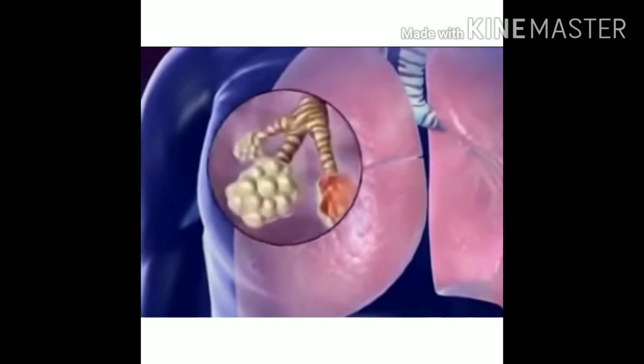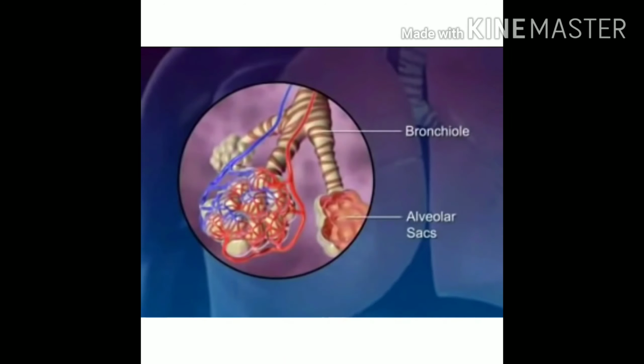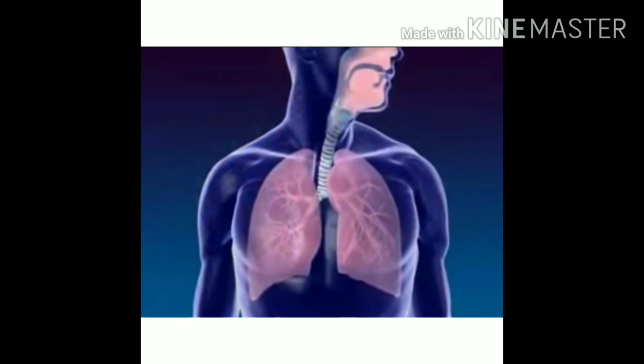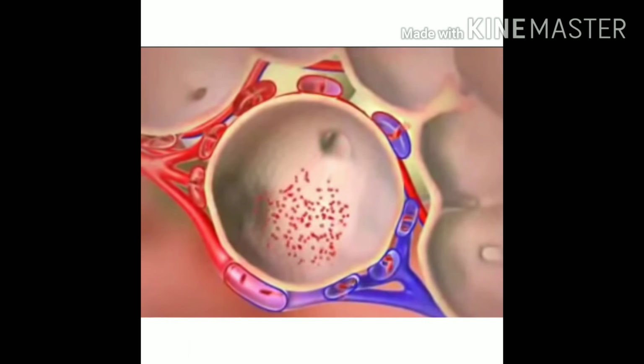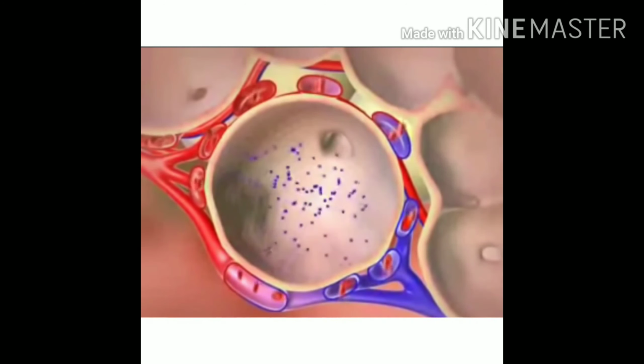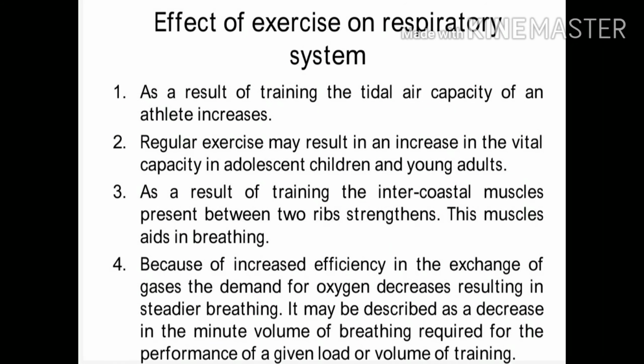Diffusion of gases takes place in this alveoli sac, which is surrounded by tiny blood vessels called capillaries. Here, the oxygen-rich air is taken up to the alveoli sac, and in the alveoli sac the diffusion of gases takes place. Oxygen in the alveoli sac is taken into the blood vessels, and the carbon dioxide present in the blood vessels is taken back by the alveoli, which is expelled out through the lungs. So this is the respiratory system.